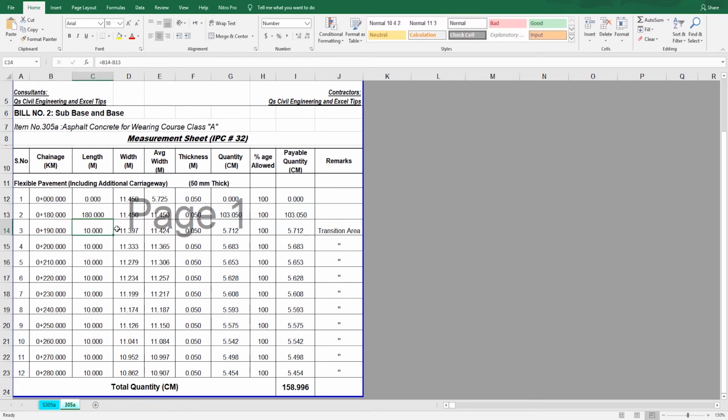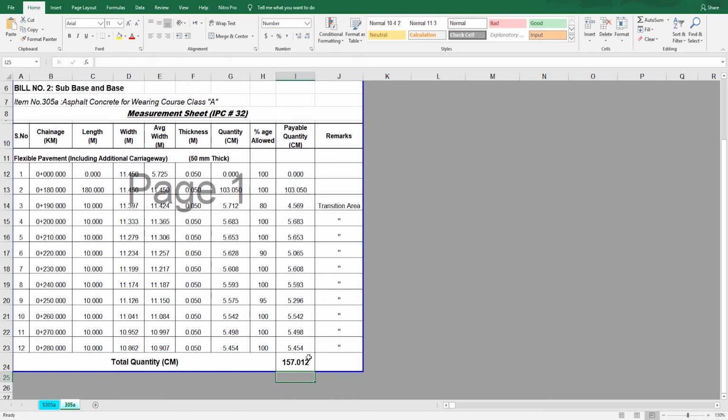0 plus 190, width is different from the previous one. This is because of transition area. So simply at the end we have the total quantities which come after the deduction, like let's say we have the core thickness on 0 plus 190 is 80%. So you see that automatically quantity reduces after applying the formula, 90%, 95%. This is the total quantity which is payable.